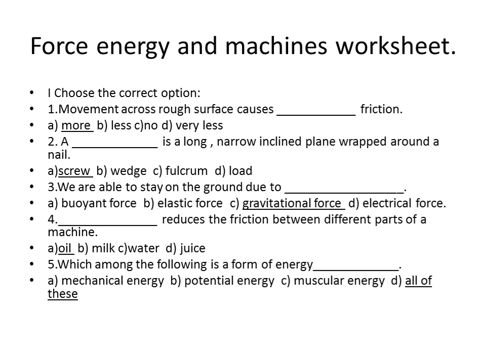Fourth one: dash reduces the friction between different parts of the machine. It is oil. Which among the following is a form of energy? Mechanical energy, potential energy, muscular energy. All are different forms of energy. So the option is all of these.